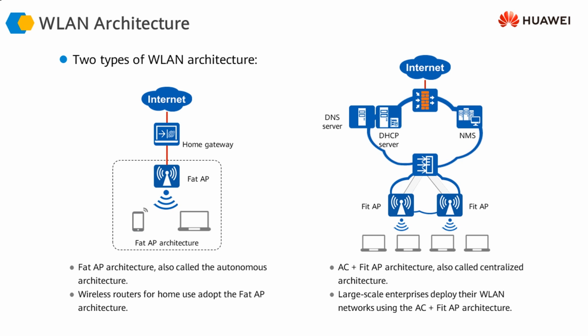So in case of FAT AP, you don't have a wireless LAN controller at the back, and most of the control functions are being performed by the AP itself. However, in case of FIT AP or controller based access points, or in certain cases we call them thin APs as well, thick and thin APs, the APs have got very limited functionality as far as the control is concerned.